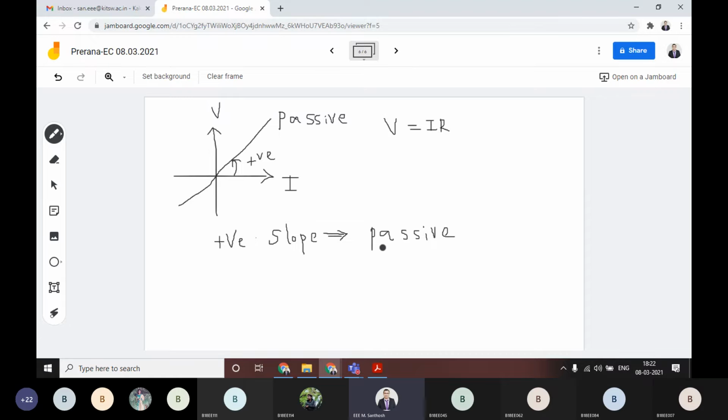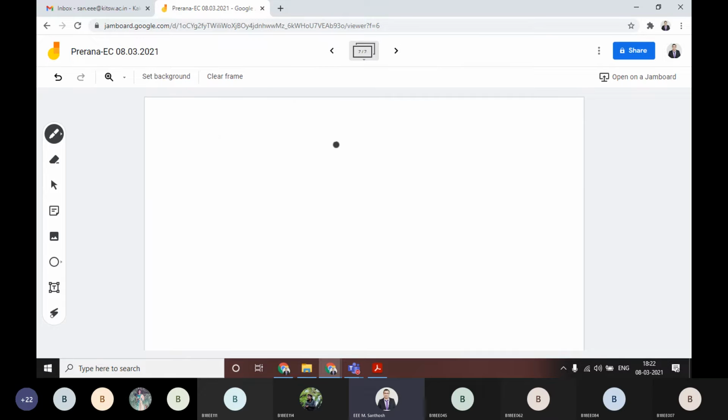Now the negative slope case: the line passes through the origin, and this slope is the negative one, compared to the positive slope.